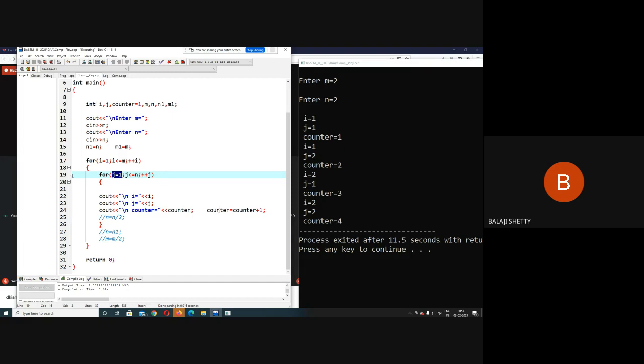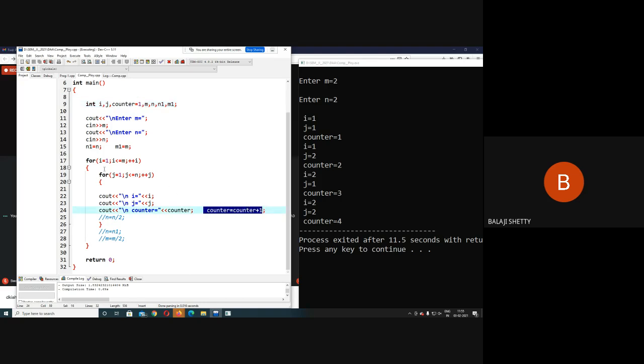See, i equal to 1, is 1 less than or equal to 2? M is 2. Yes, condition satisfied. Is j equal to 1 less than or equal to 2? Yes, condition satisfied. Then what do I get? i equal to 1, j equal to 1, and counter. What is counter? Counter is 1. I get the counter value. Then counter equal to counter plus 1. Now counter was 1, now counter will be 2.